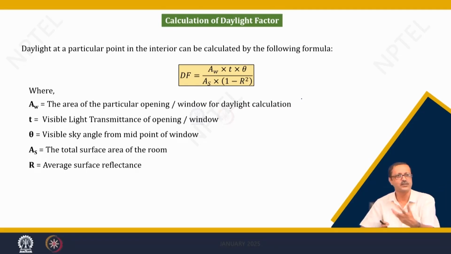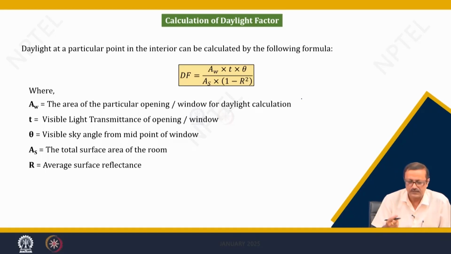If there are several windows, 1, 2, 3 or 4, then for each and every window I have to calculate that, and with respect to the window locations my coordinate may change, that internal point of interest coordinate may change. So, AW is the area of the window, then small t is the visible light transmission of the